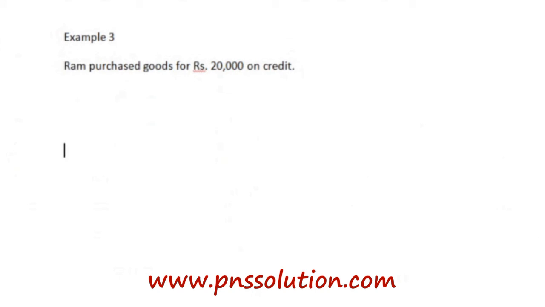Let's go to example 3, which states Ram purchased goods for rupees 20,000 on credit. It means our purchase is increasing, but we are buying the goods on credit, hence our liabilities are increasing, our creditors are increasing as per the modern approach, so we credit creditors account here. Similarly, as per the traditional approach, creditors are someone who is giving something, and being a personal account, the giver is always credited, hence we credit creditors account.